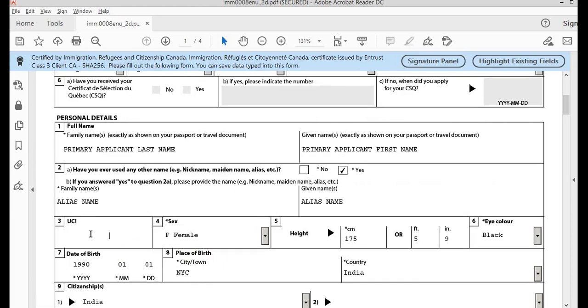Next is the UCI number. If you are filling out an application with CIC for the first time, you won't have this UCI number, so you can leave it blank. Even if you have filed an application in past and you don't know this number, you can leave it as blank.